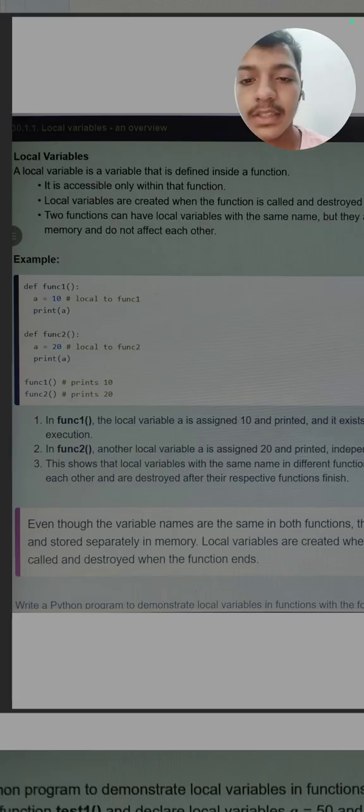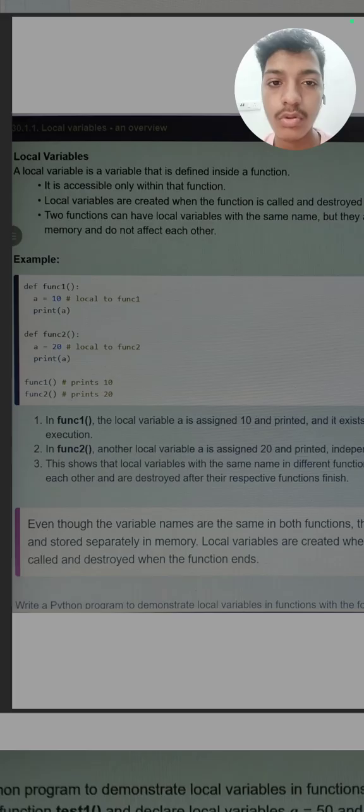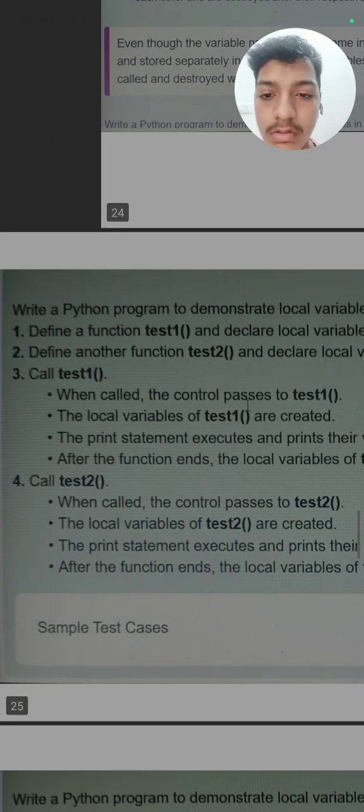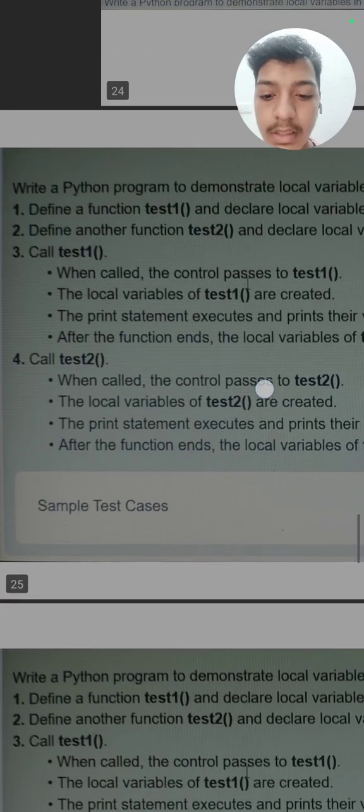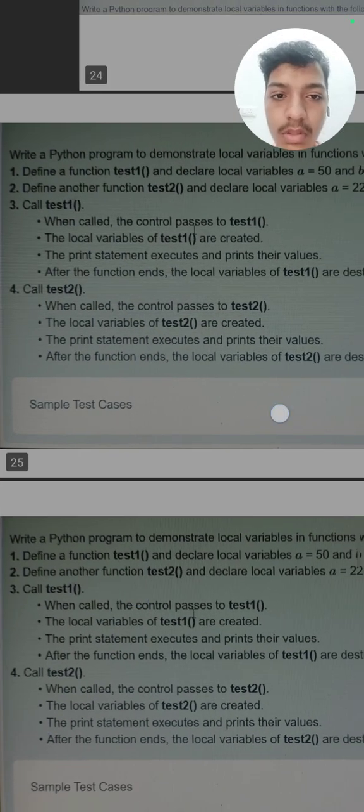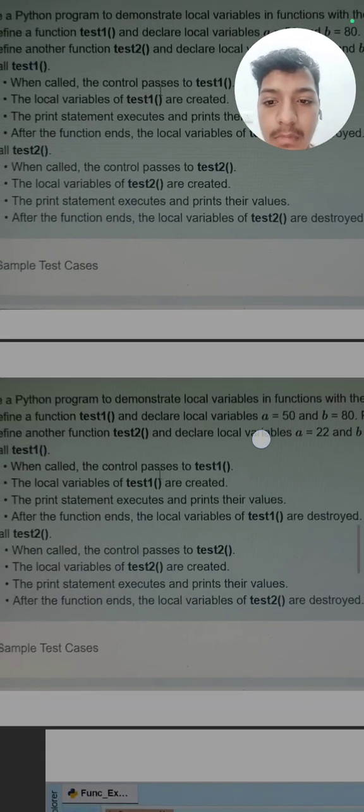But in this, when the function ends, like here print a, then the variable a also ends here, so it is a local variable. This PDF came two times, sorry, my mistake.